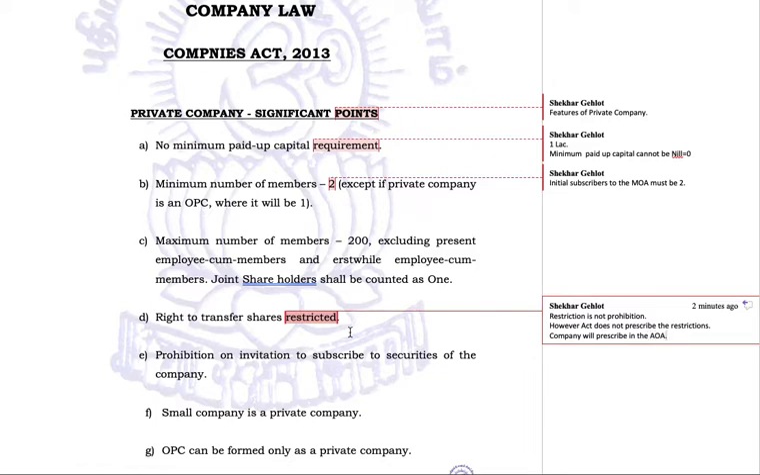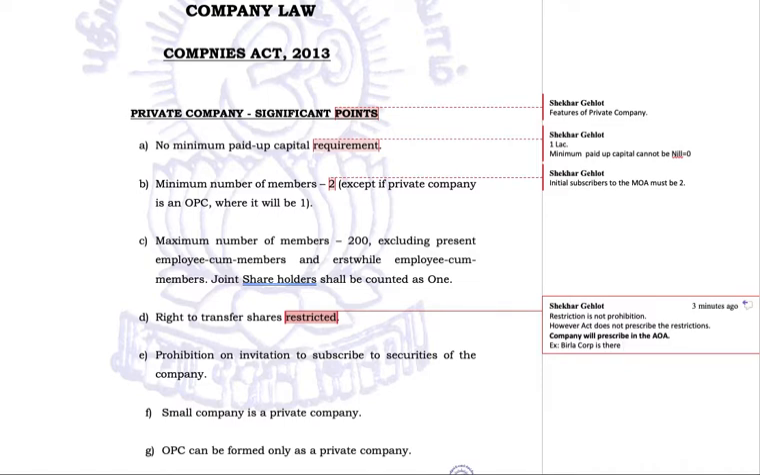Company will prescribe in its AOA, articles of association, that share transfer can happen in these conditions, and otherwise it cannot happen. So now suppose Birla Corp is there. This Birla Corp is a private company, a small private company. We are discussing an example of it just to have a clear understanding of what this kind of restriction can be. Birla Corp is there.